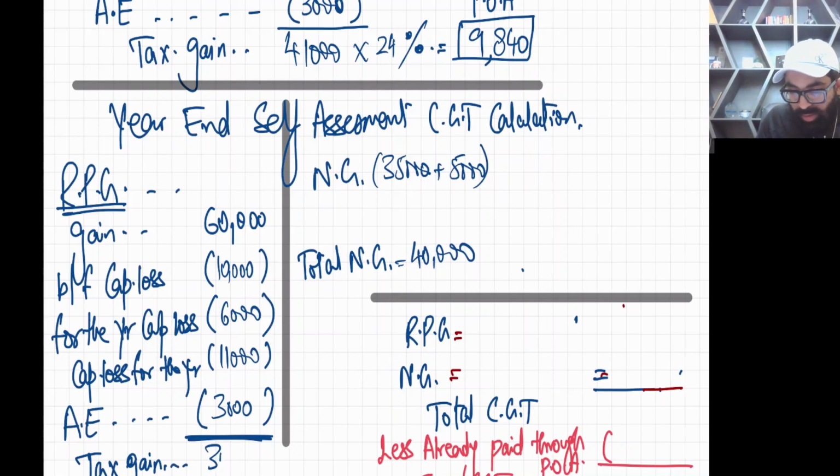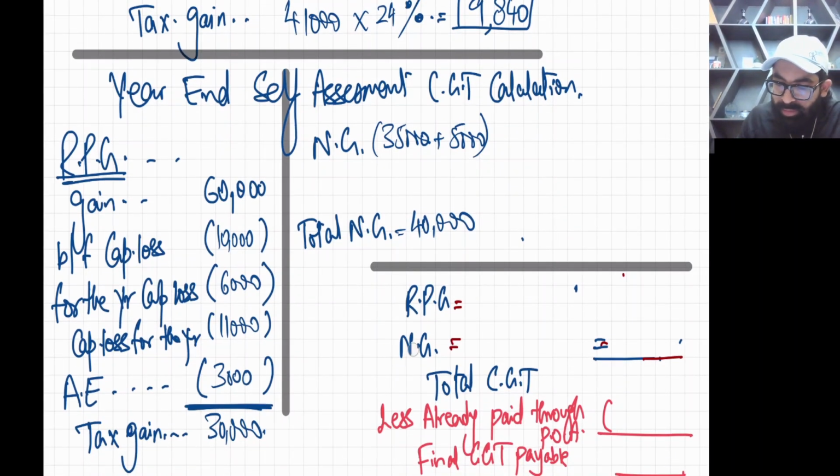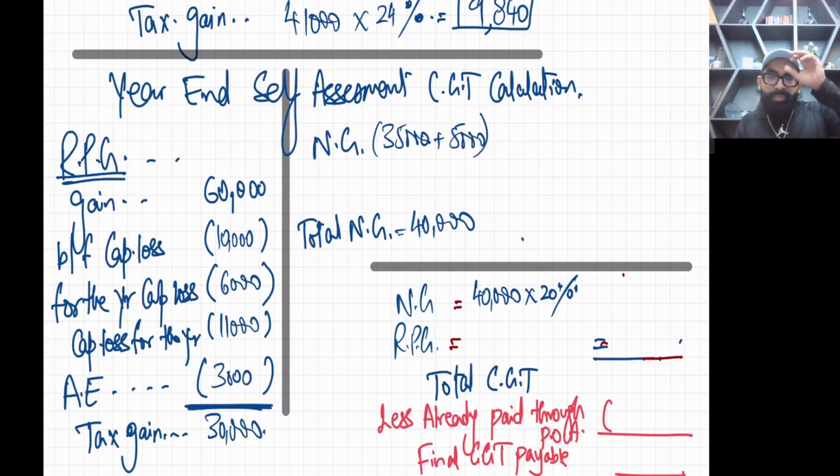So it's going to be 30,000. Okay, now let's do the tax calculation. First we'll go for NG and then RPG. NG is 40,000, and as the first band of this question is already consumed, the second band tax rate for NG is 20%.